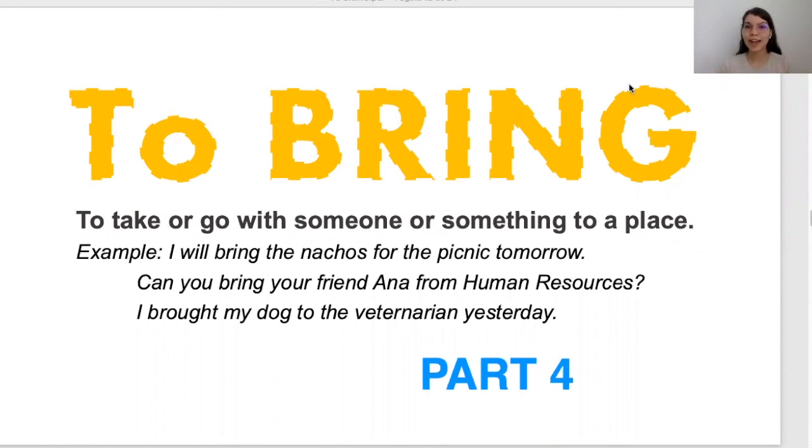So today we are looking at 3 phrasal verbs with the verb to bring. It is part of our 4 lessons on these phrasal verbs with this common action. In part 1, we looked at the definition of the verb to bring. Of course, with phrasal verbs, the definition varies and the context as well. So with phrasal verbs, we look at different definitions, different contexts, and sometimes native expressions that we use with these phrasal verbs. So let's get started.